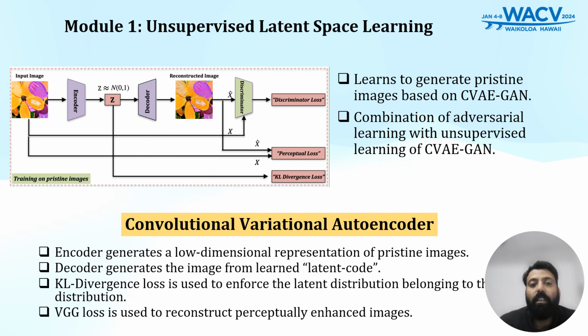The encoder generates a low-dimensional representation of pristine images. We can name this low-dimensional representation as latent code or latent representation. Then, a decoder uses this latent code to generate the pristine images back. To enforce that the latent distribution must belong to a pristine image distribution, we use scale divergence loss. And to ensure the enhanced perceptual quality of a reconstructed image, we also use VGG loss, and a discriminator is employed to take advantage of adversarial learning.